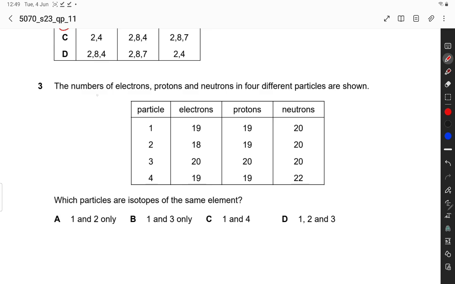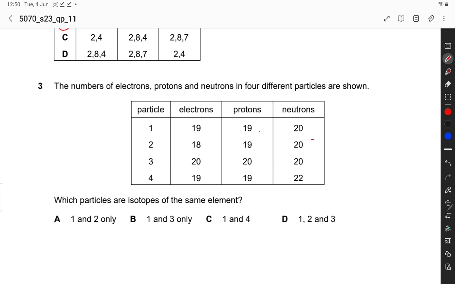Next question: the numbers of electrons, protons and neutrons in 4 different particles are shown. Particle 1 has 19 electrons, 19 protons and 20 neutrons. Particle 2 has 18 electrons, 19 protons and 20 neutrons. Particle 3 has 20 electrons, 20 protons and 20 neutrons. Particle 4 has 19 electrons, 19 protons and 22 neutrons. Which particles are isotopes of the same element?